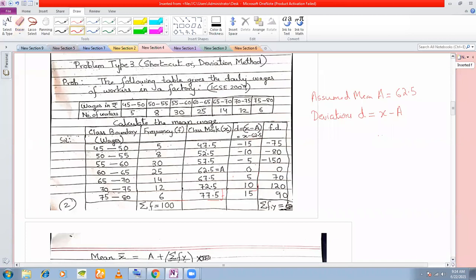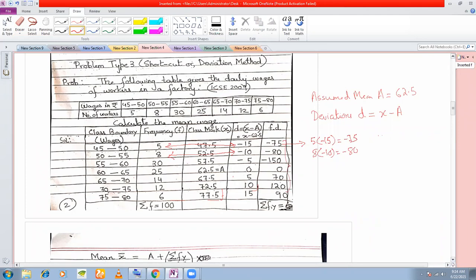You multiply each frequency with the deviations. That is, these two we are multiplying. So if this we are getting as 5 into minus 15, which is minus 75. Similarly here, multiply these two, you get 8 into minus 10 is equal to minus 80, right? And you continue this way to complete this FD column.